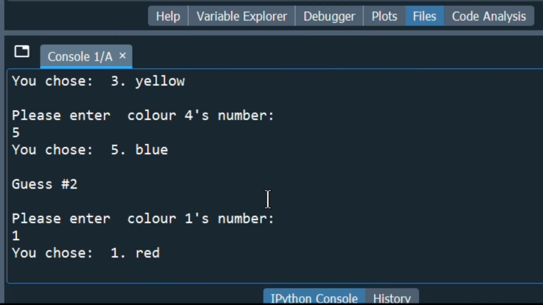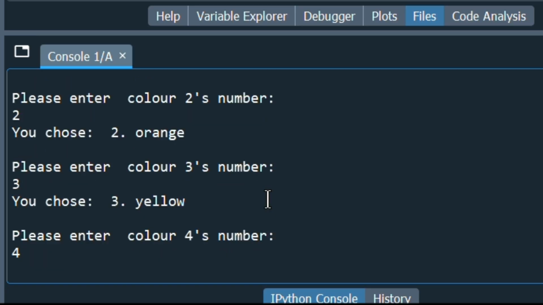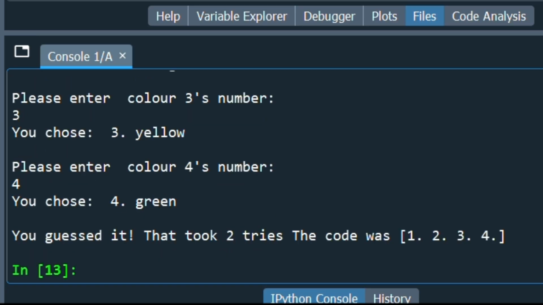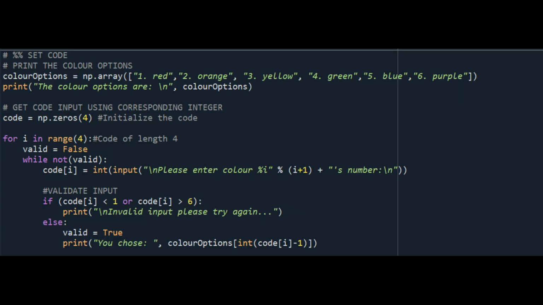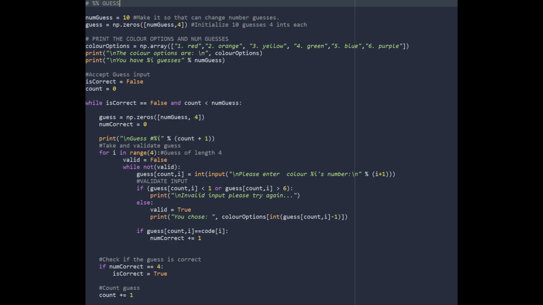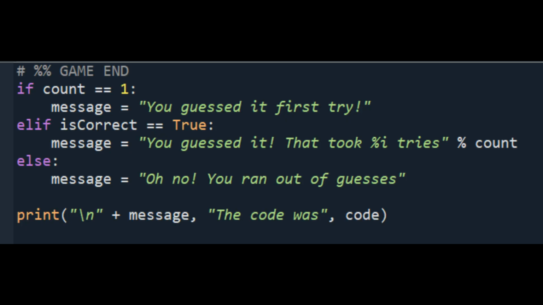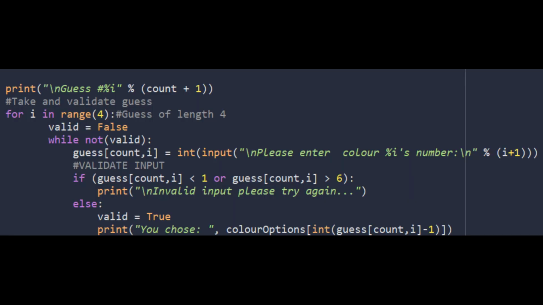My goal for this initial program was to be able to get user input for a code and a guess and then be able to compare them. This program had three main sections. First was the part that set the code, then accepted user input for the guess, and then checked if the guess was correct and displayed an appropriate message. I also focused on the concept of input validation, which we had covered in class, and as it was something new to me, I wanted to see if I could implement it in my code.